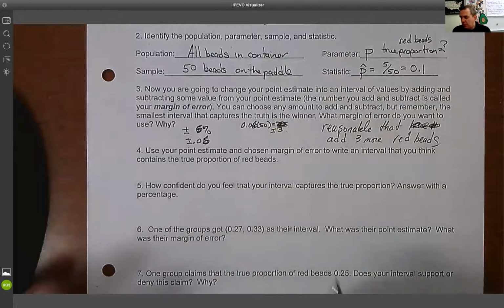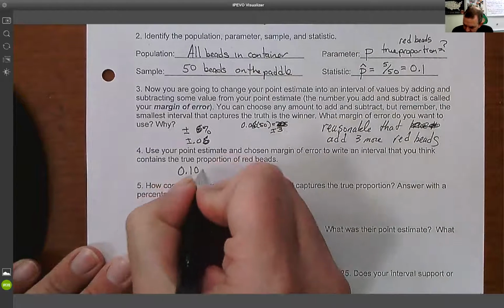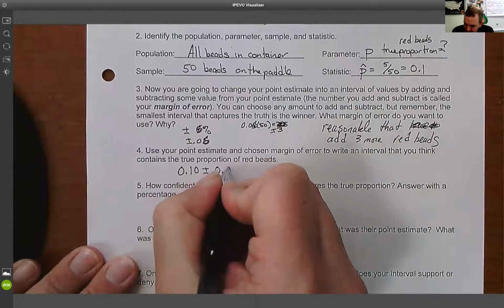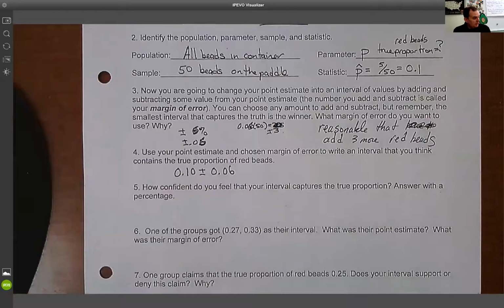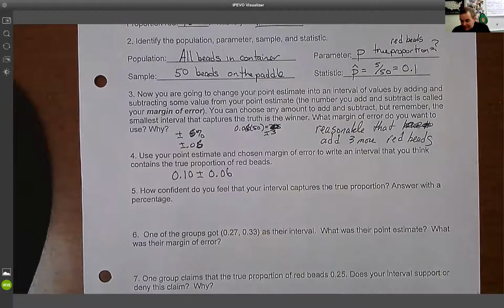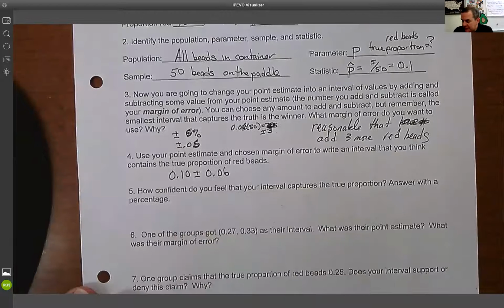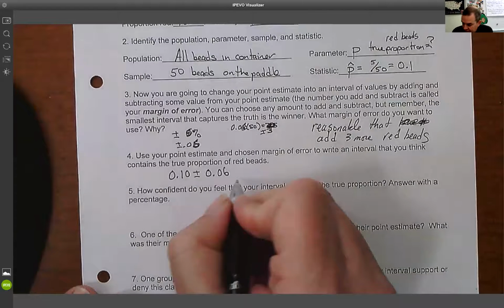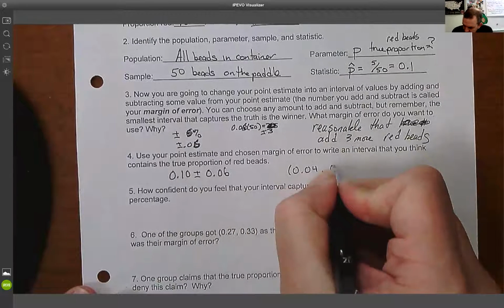How confident are we that we're in that range? Using your point estimate, write an interval. So right here, this is what we think it is. We think it's 10%, but we think it's plus or minus 6%. So realistically, if we subtract and add, we get 4% to 16%.